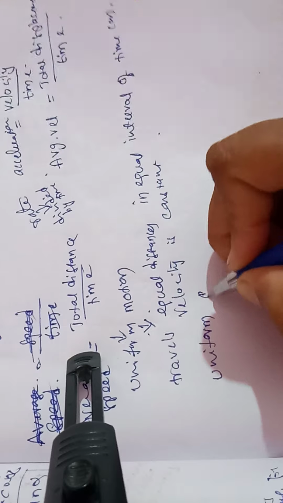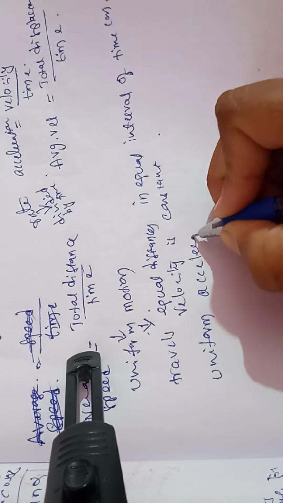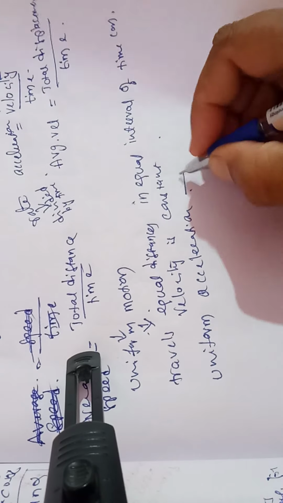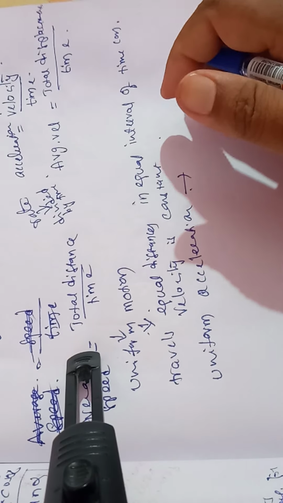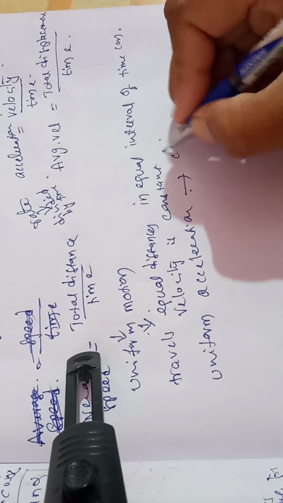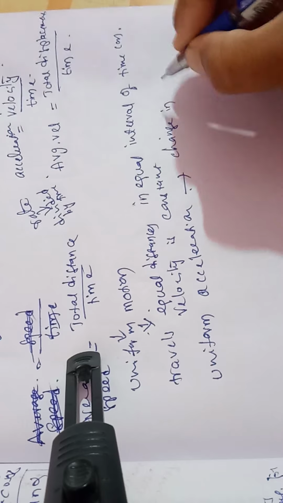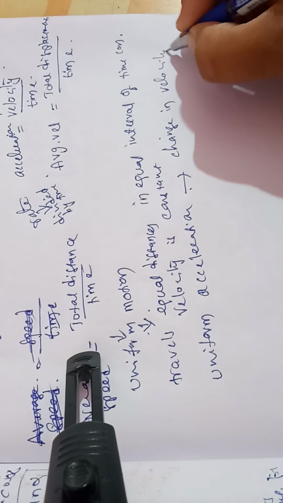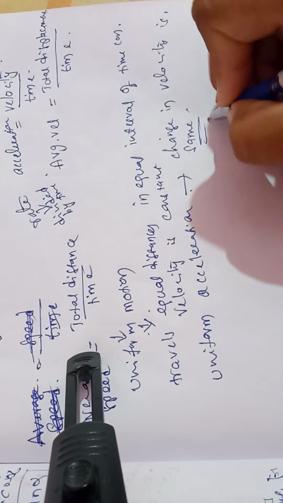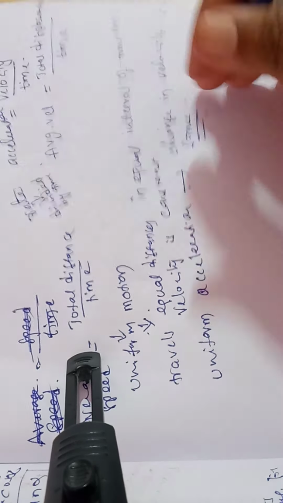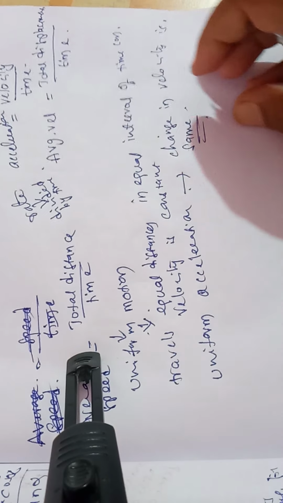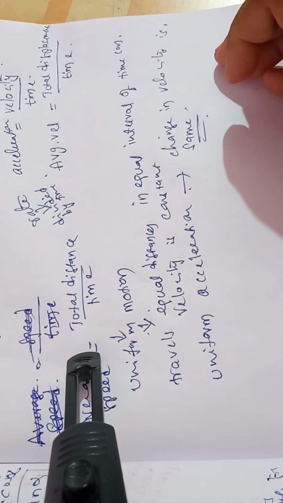Similarly, we can also define uniform acceleration. Acceleration means the change in velocity; if the change in velocity is the same, it means in equal intervals of time we will find equal change in velocity. That we call uniform acceleration.